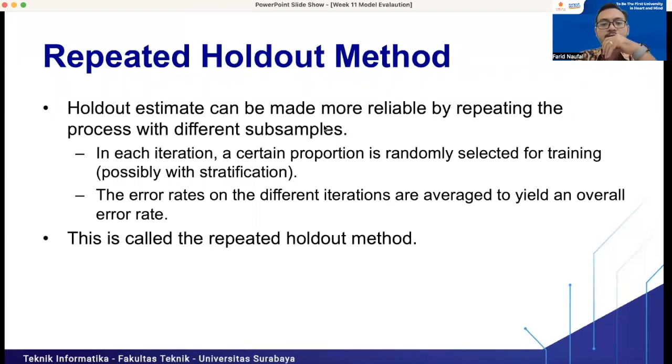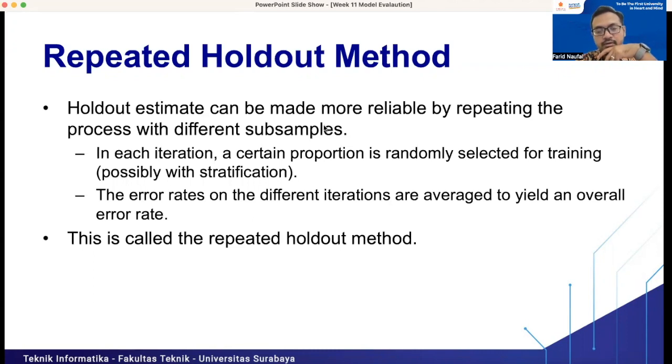Okay. So this is called the repeated holdout method. Actually, this is the same as the holdout method, but we do it more than one time, right? With different training sets and testing sets. So it means we use the holdout method more than one time, and we will change the distribution of the data that we have, right?